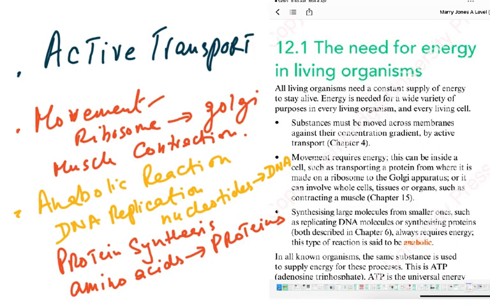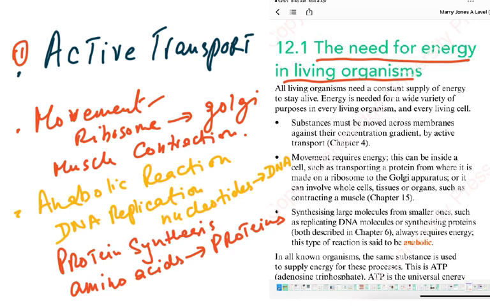Now, a little portion of this is new in the syllabus, sort of new. It is the need for energy in living organisms. Why do we need energy in living organisms? Basically, ATP is the universal energy currency. The number one point is active transport: substances must be moved across membranes against their concentration gradients by active transport. We study a lot of that in the kidney.